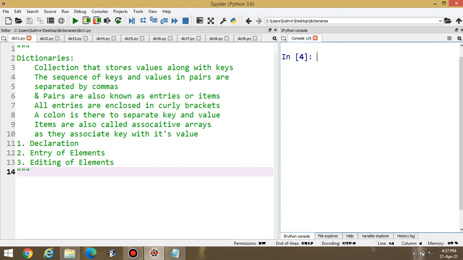Welcome to the 11th day of workshop on Python. The topic I am going to discuss today is dictionaries in Python.